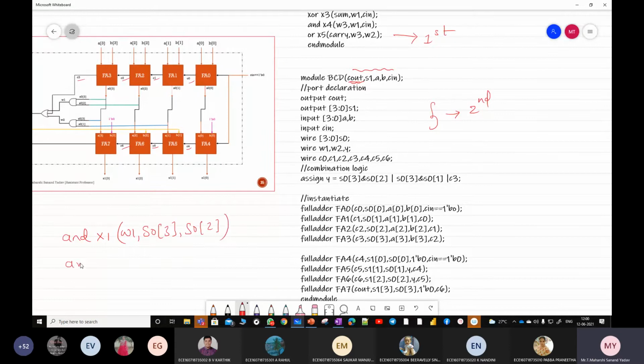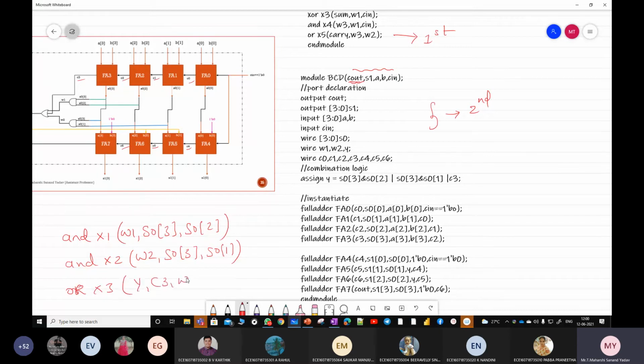Next, another AND gate X2, output is wire 2, inputs are S0 of 3, S0 of 1. And one more thing is the OR gate. OR X3, output is Y, inputs are C3, wire 1, wire 2. This particular code you can write instead of this assign statement.